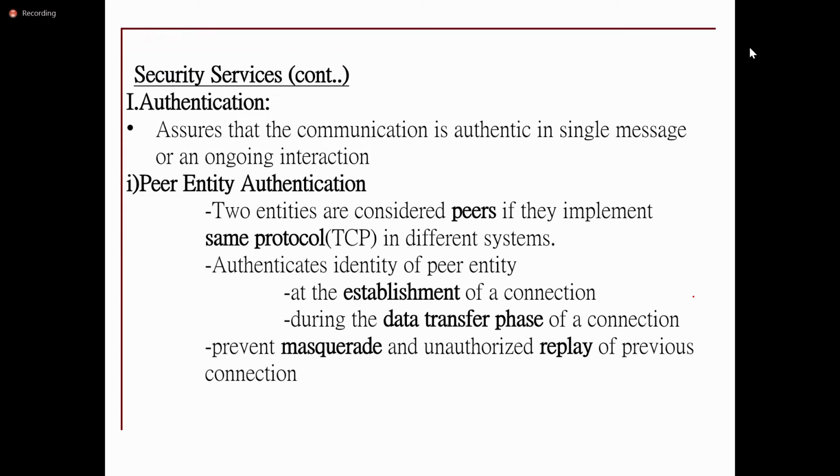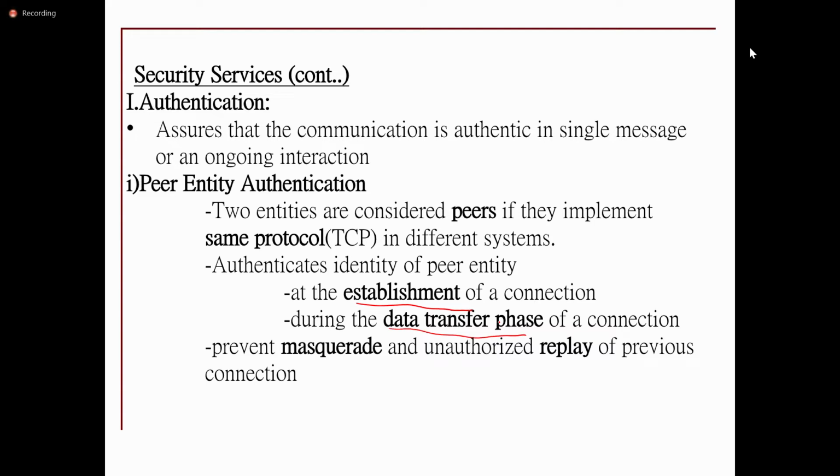Generally, peer entity authentication is done in connection-oriented systems, where the sender is considered one peer entity and the receiver is considered another peer entity. This authentication is done at connection establishment as well as the data transfer phase.